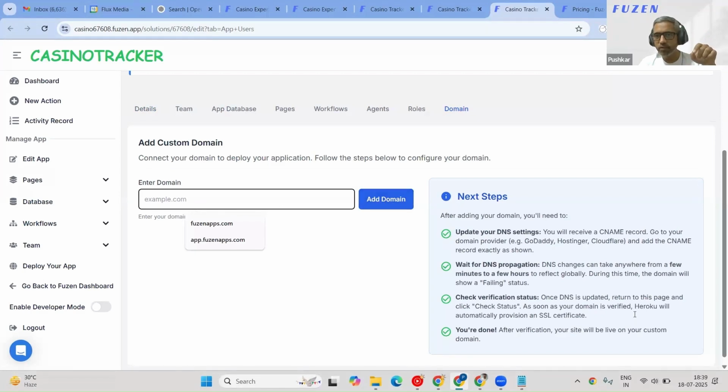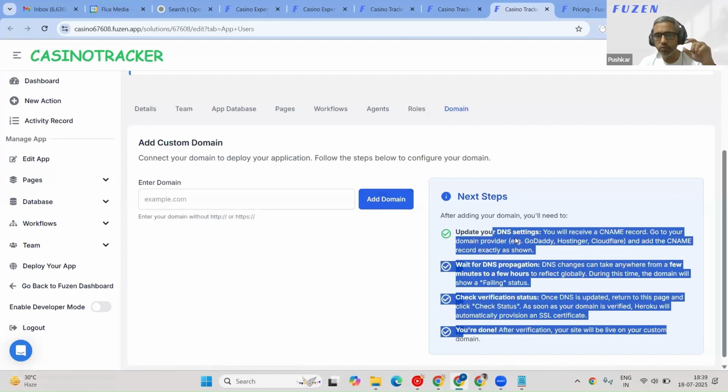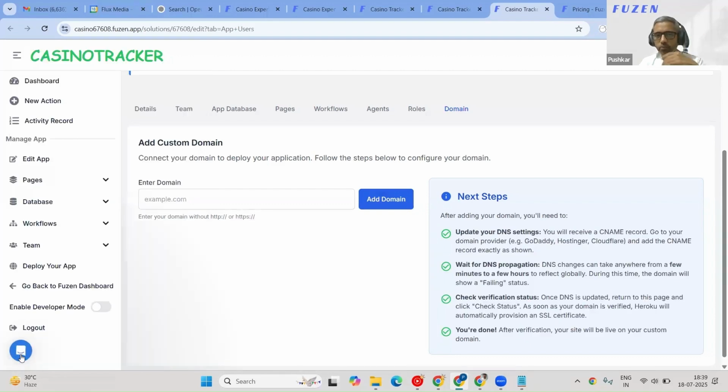Then it gives you the steps that you need to follow. It will give you a CNAME record, which you have to put in your domain name server records with your domain name provider. But if you need any help with this, we are always happy to help you. You could reach out to support from here and we'll help you out with all these things.